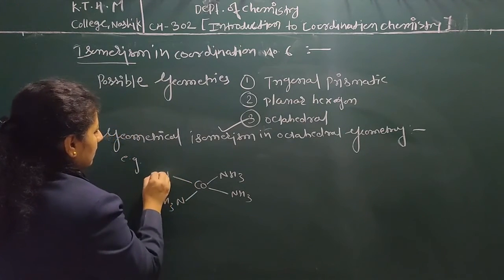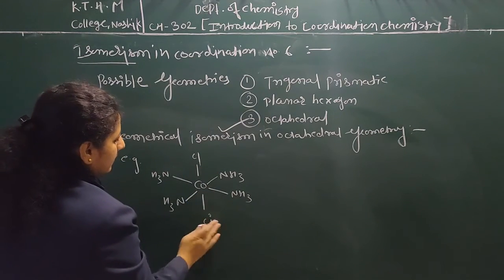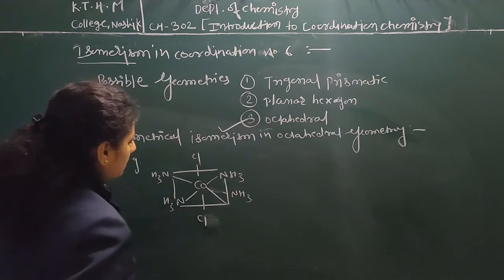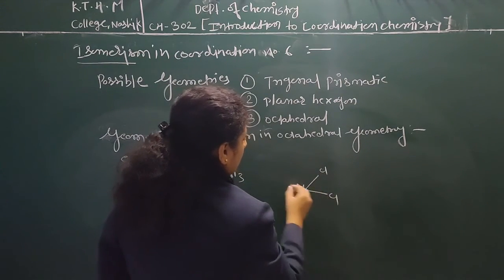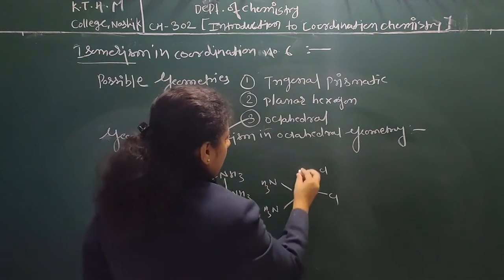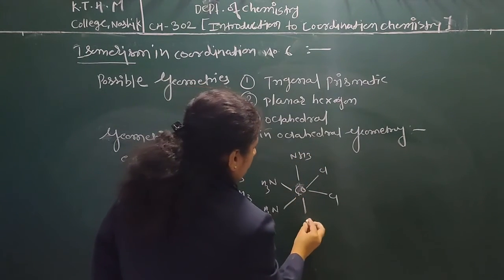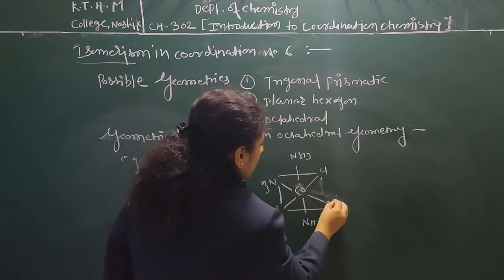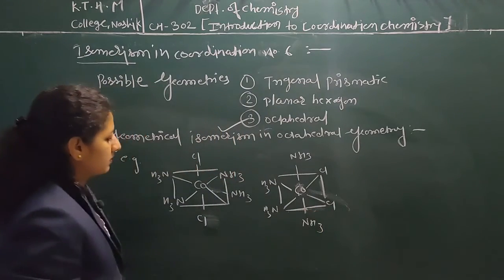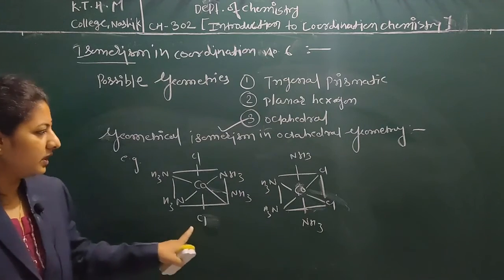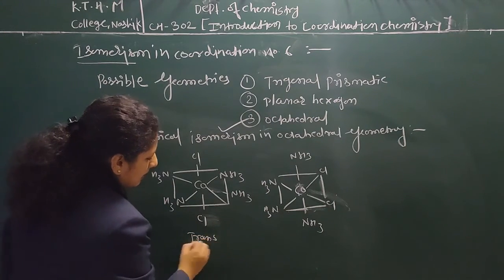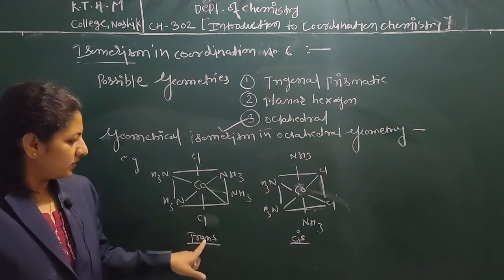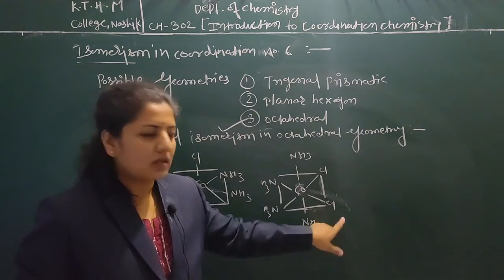Now, if the chlorines are opposite to each other, this is a trans position, and when the chlorines are on the same side, it is a cis position.